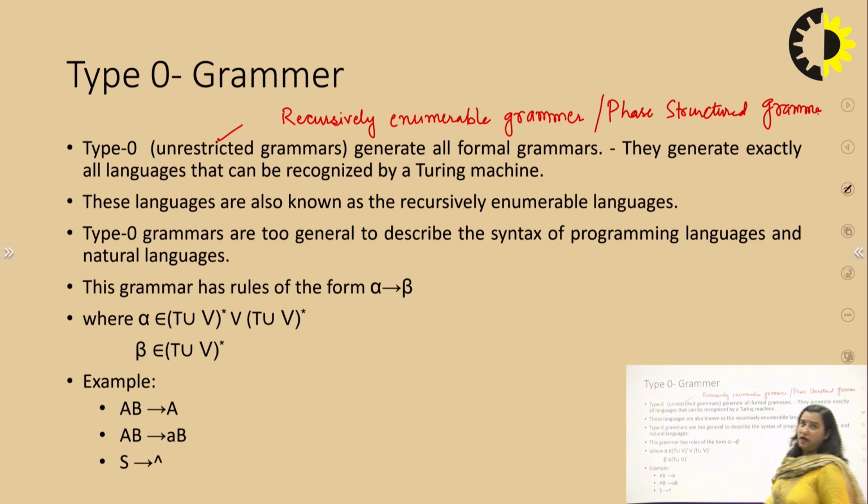And the language generated by this type 0 grammar is recursively enumerable language. Generally, it contains all the formal languages. All the formal languages are under this unrestricted grammar, and the language generated by this grammar is recognized by Turing machine, the most powerful machine.